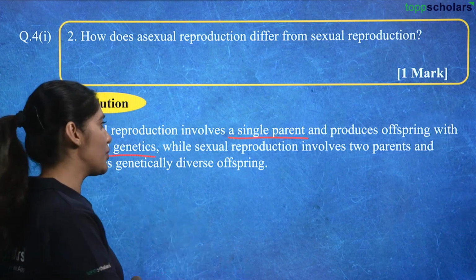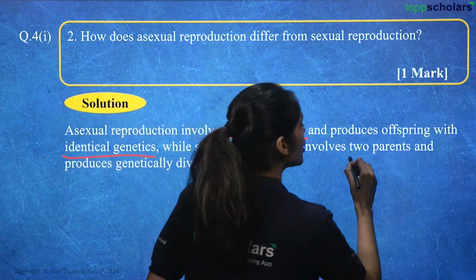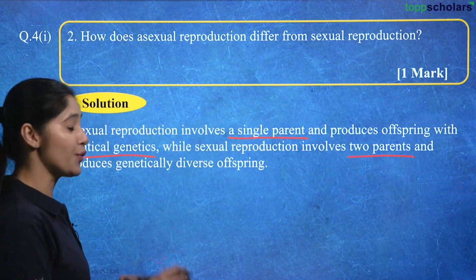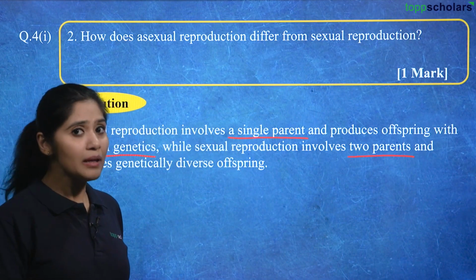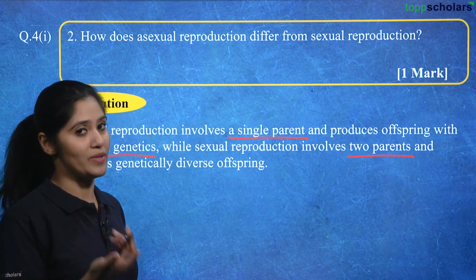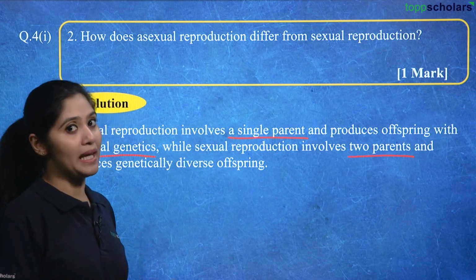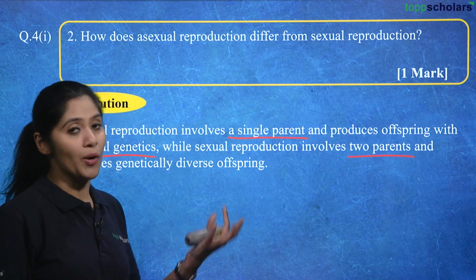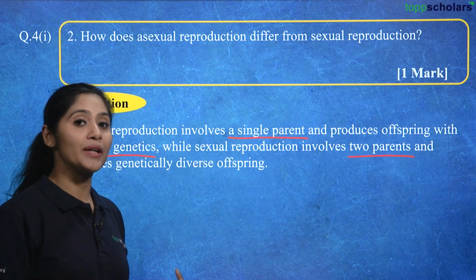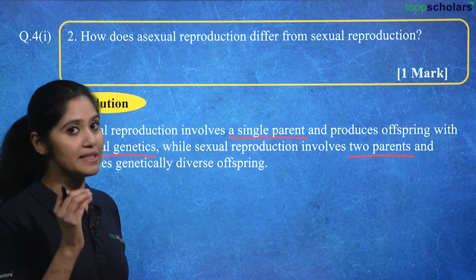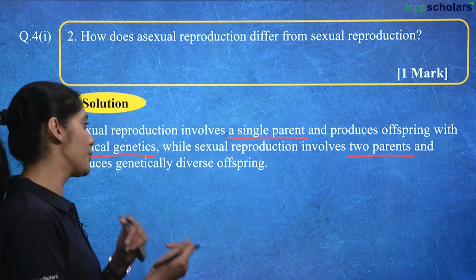Whereas in sexual reproduction, what happens? It involves two parents, a male and a female parent, and from that the male and female gamete fuse to form a zygote, and that is the reason why the genetic makeup involves a bit from the male parent and a bit from the female parent, right? So that is the biggest difference between sexual and asexual reproduction.